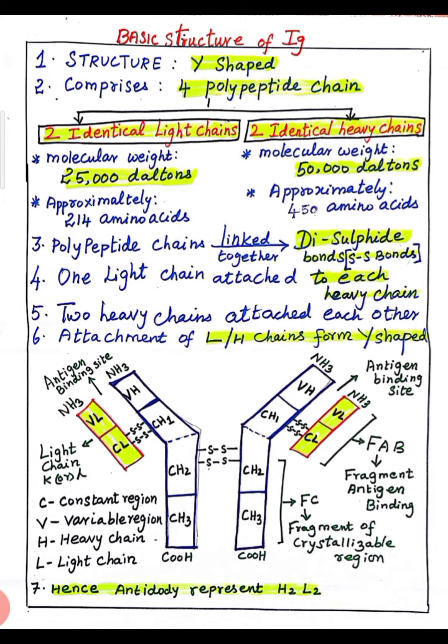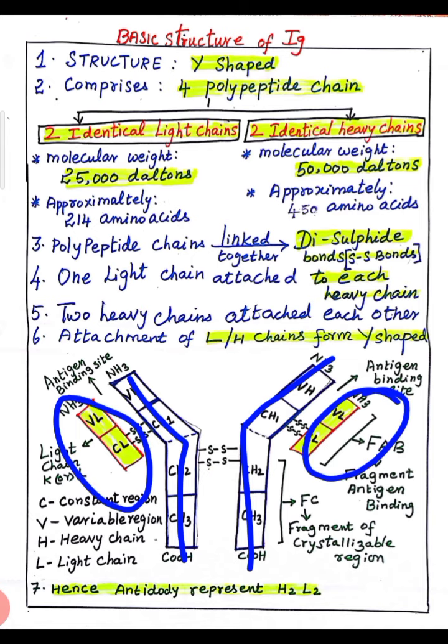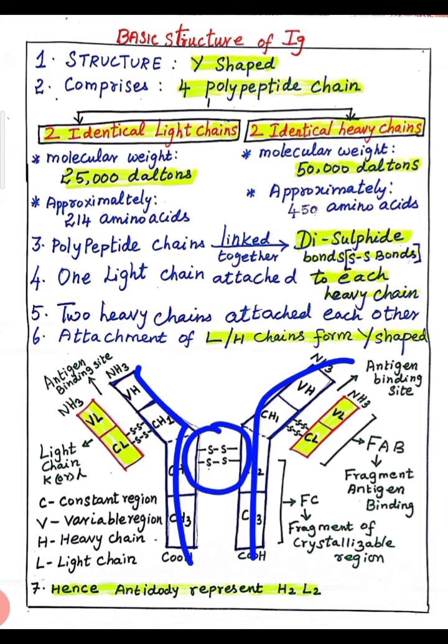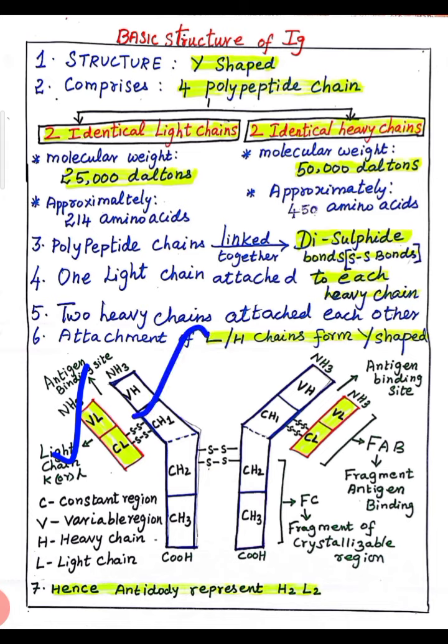Polypeptide chains are linked together by disulfide bonds. See, this is the heavy chain, this is the light chain. One light chain is attached to each heavy chain by a disulfide bond, and the 2 heavy chains are attached to each other with the help of a disulfide bond, S-S bond.